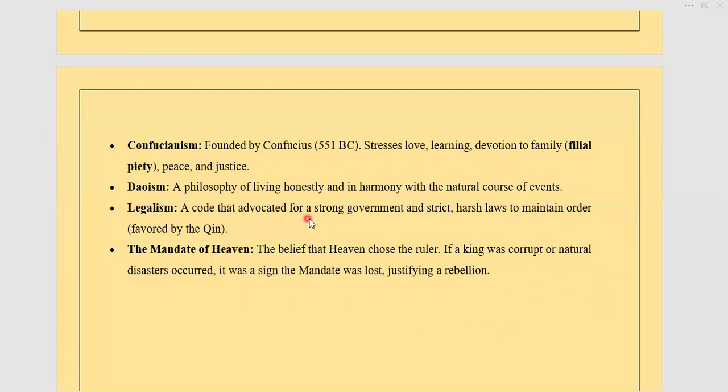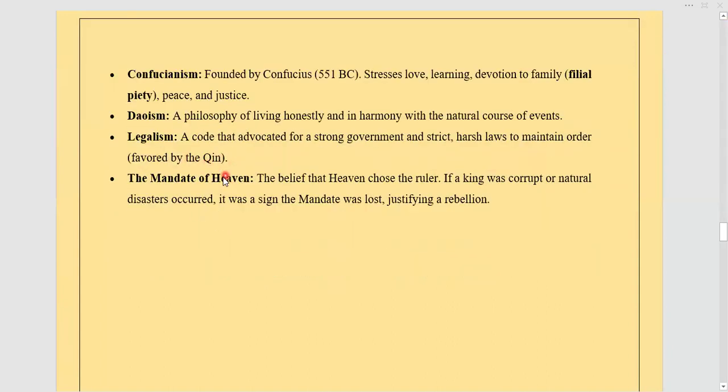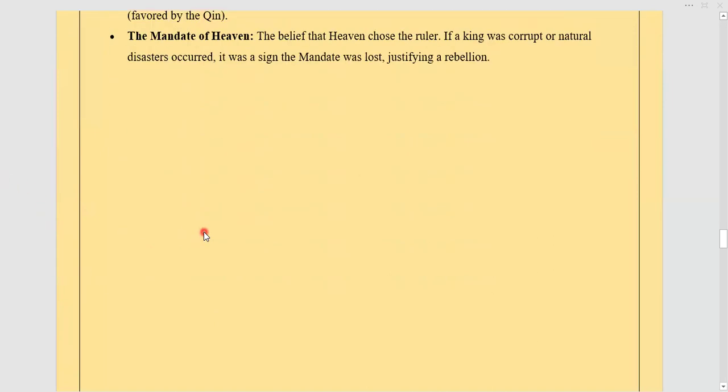Legalism, a code that advocates for government officials to use strict and harsh laws to maintain order, which was favored by Emperor Huang. And the Mandate of Heaven, the belief that heaven chose the ruler. If the king was corrupt or a natural disaster occurred, it was a sign that the mandate was lost, justifying a rebellion, that you should rebel against this king because God is not approving of this king.